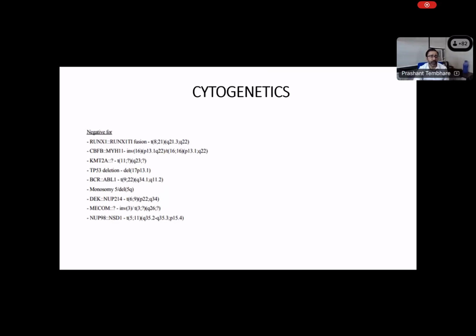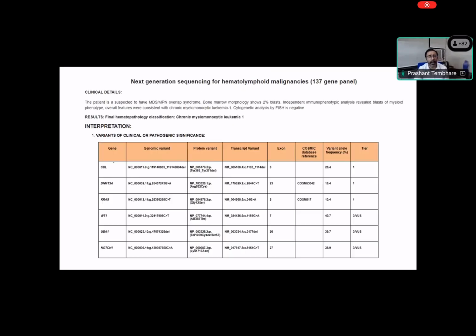What about cytogenetics? The cytogenetics did not show any abnormality. All the genetic abnormalities which come in cases of CML are absent. But on next generation sequencing, you can see there were mutations in multiple genes, and you can see the frequency of these mutations, DNMT3A, RAS. There are almost 6 mutations we identified, which confirms clonal hematopoiesis. But these mutations can be seen in many myeloid neoplasms, not only chronic myelomonocytic leukemia. With these mutations we can just confirm this is a myeloid neoplasm. But we have seen monocytosis on peripheral blood, and we see very classical features on flow cytometry. That's how we confirm the diagnosis of chronic myelomonocytic leukemia.